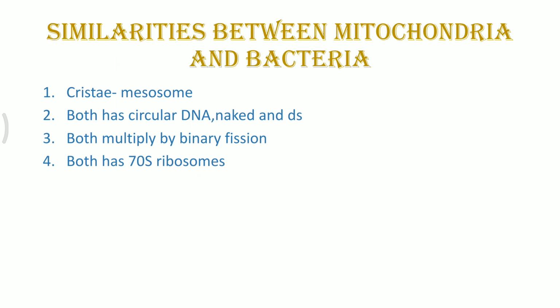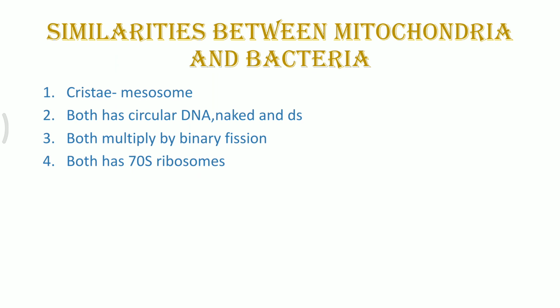So, what are the different points which make mitochondria quite similar to the bacteria? The presence of cristae. Both the mitochondria as well as the bacterial membrane have some enfoldings. These enfoldings are known as cristae in the mitochondria, whereas mesosomes in the bacterium. Both the mitochondria as well as the bacterial cell have circular DNA, which is double stranded and naked. It is just dispersed as such in the mitochondrial structure.